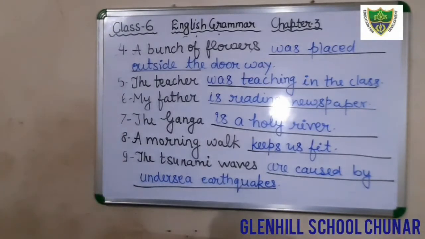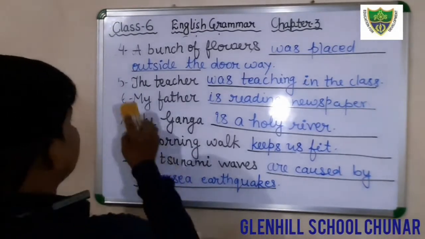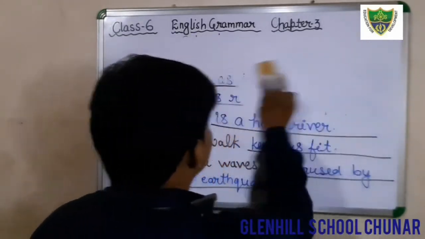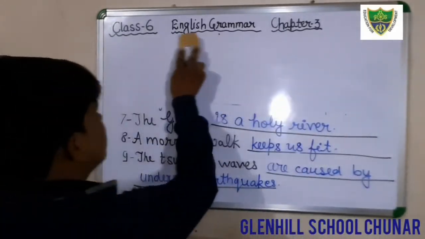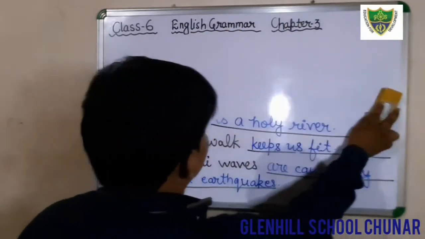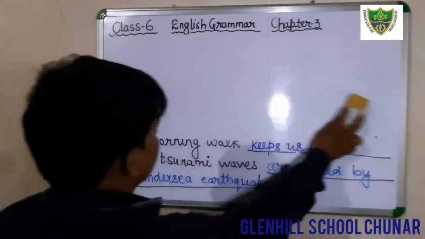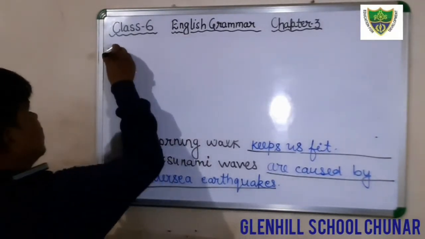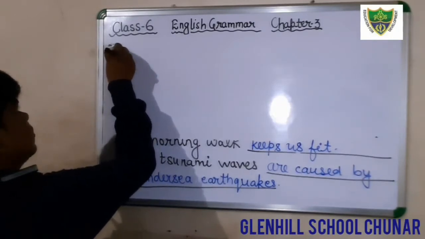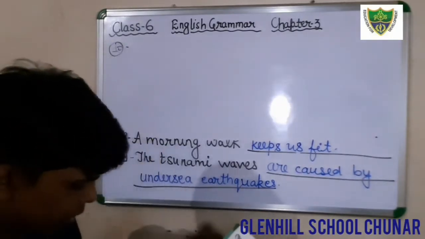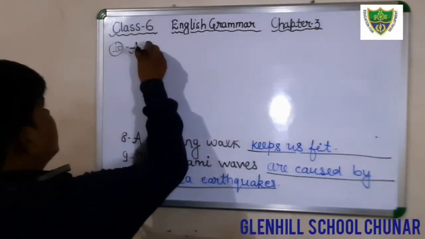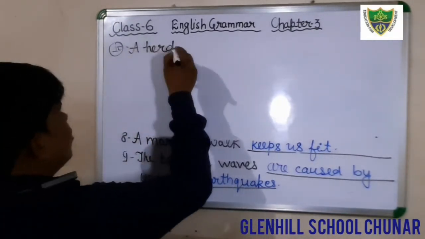Okay, come to the next question, question number 10. Now we will see question number 10. A herd of cattle. Herd, that is a collective noun.